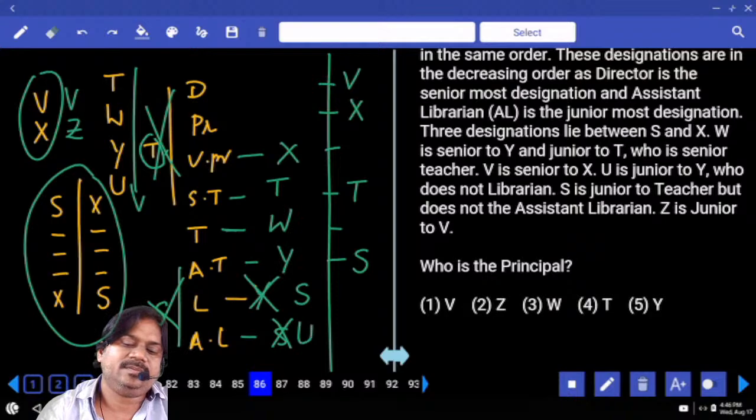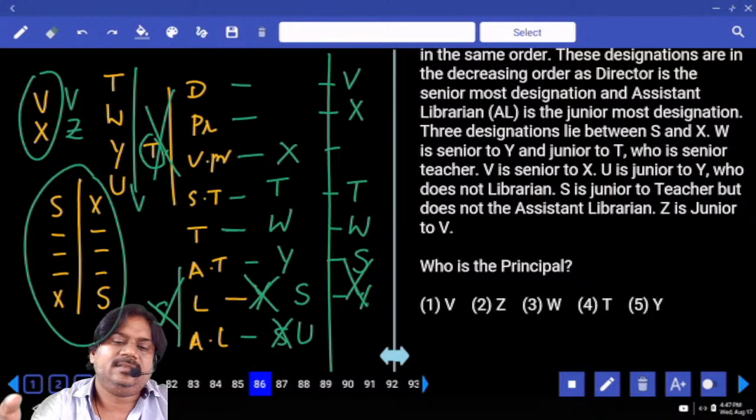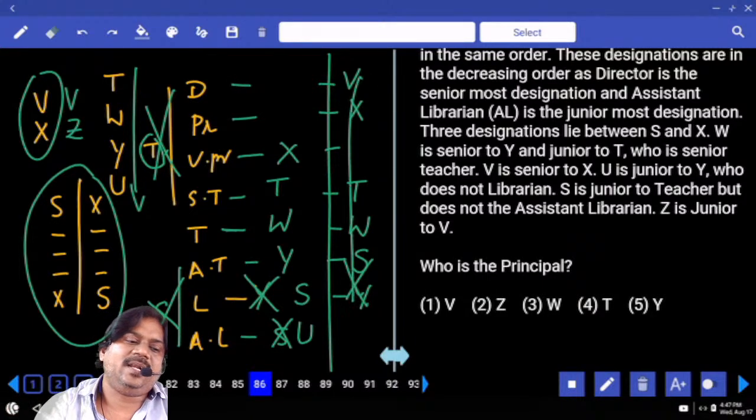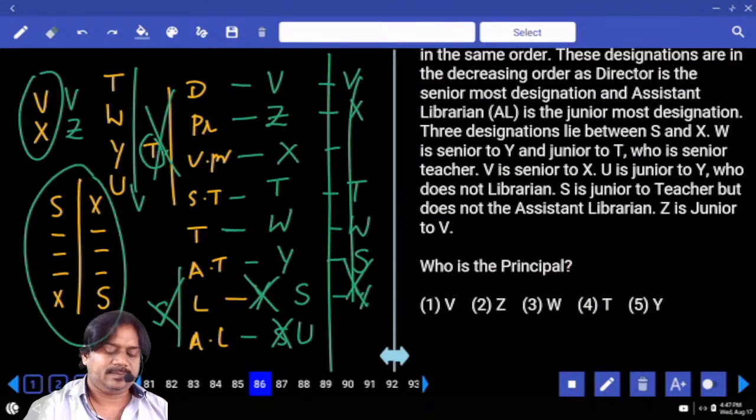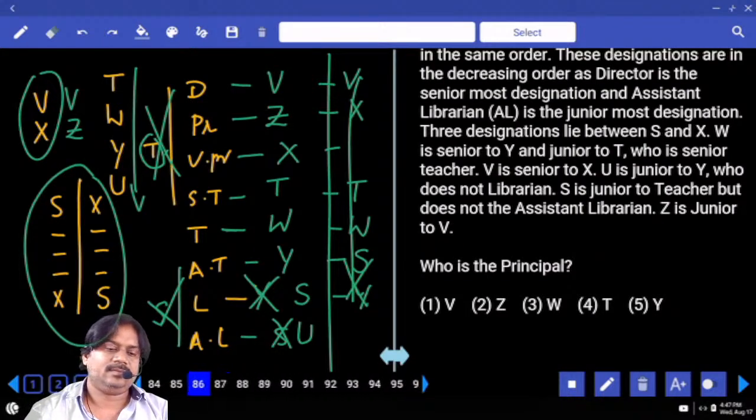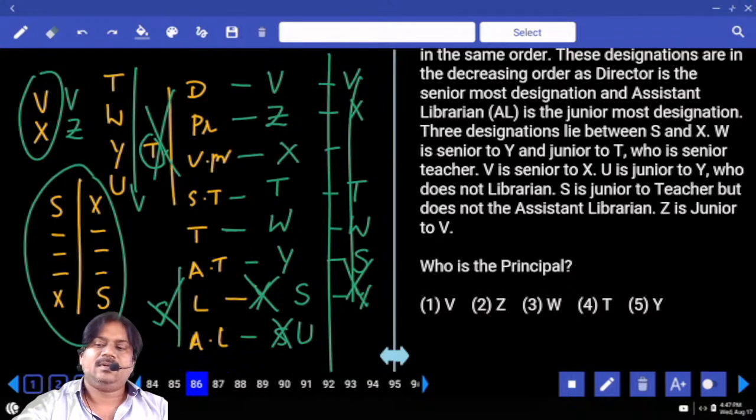Is it the place of U? And is it the place of W? Is it the place of Y? But which is not applicable because Y is not a librarian. And V, and what about another person? Z. Is this the place of V? Is this the place of Z? Yes, right. I thought this one can be T, who is senior to teacher, but who is a senior teacher?